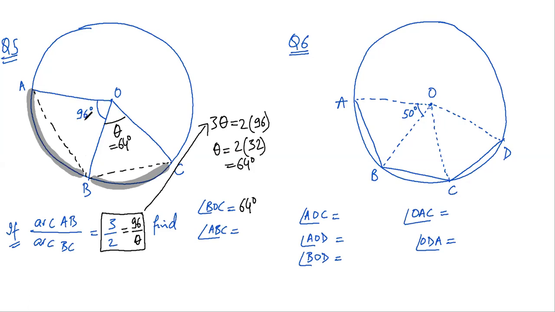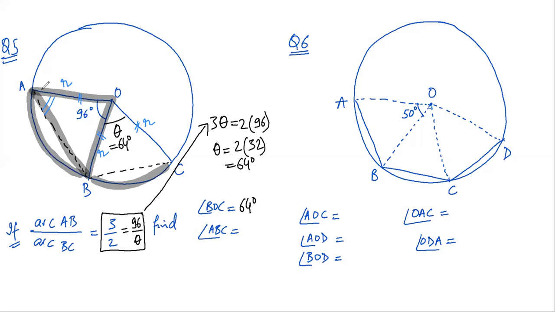So I have found BOC 64 degree, and as is obvious, again the same funda, this is an isosceles triangle. Now I understand why, because this is radius, this is radius, this is radius, so all these are equal.